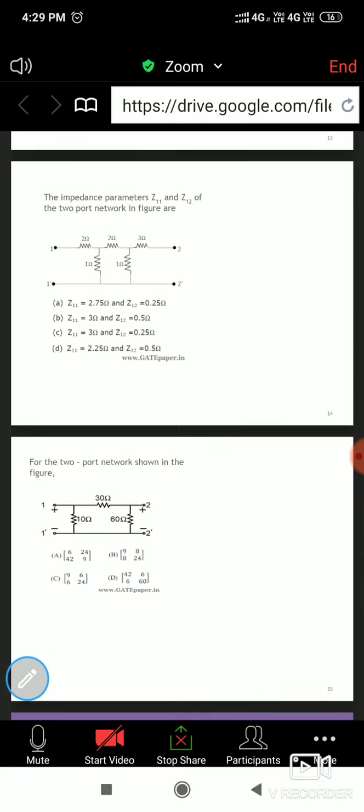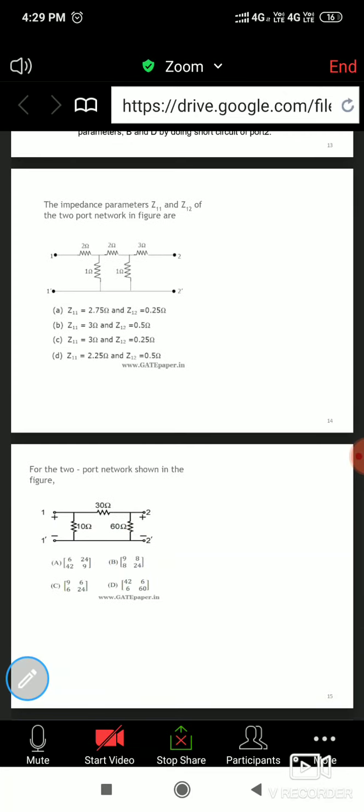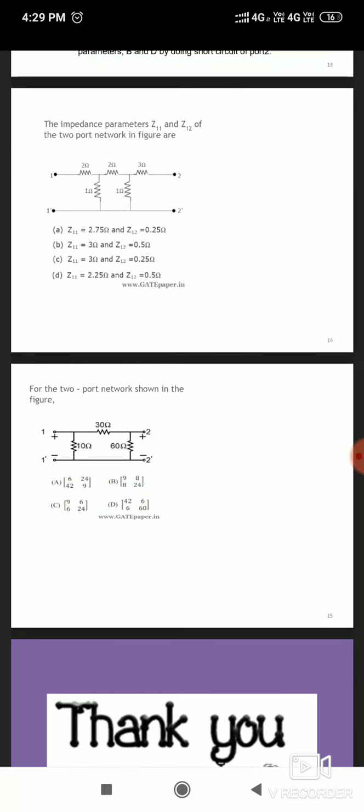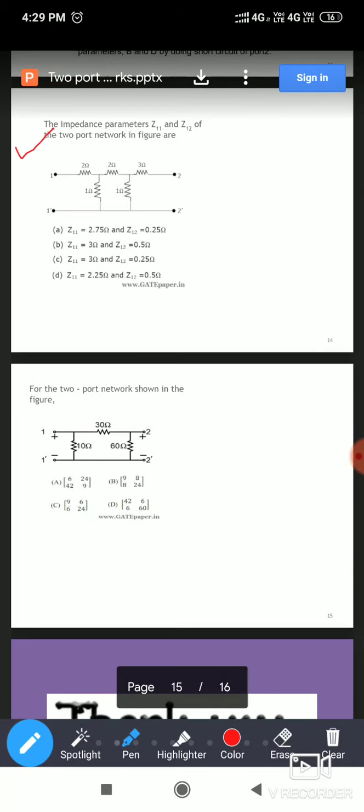So I have taken here 2 examples only, simple examples. Both of these questions were asked in the GATE exam. So what is the question here? Carefully read the question, everyone.